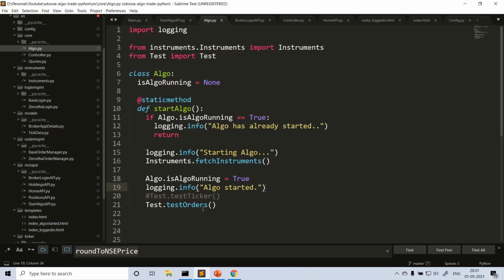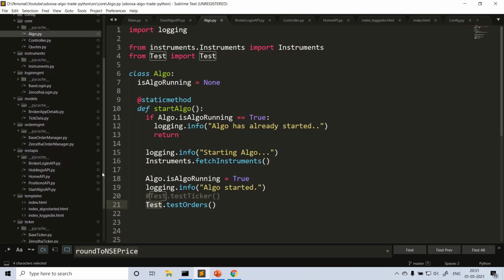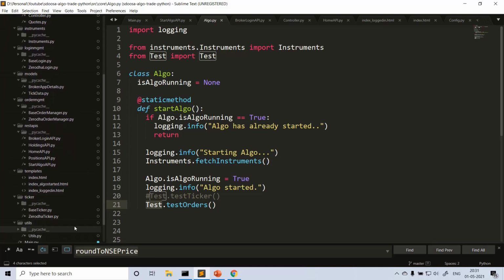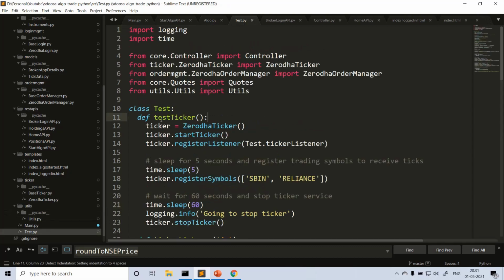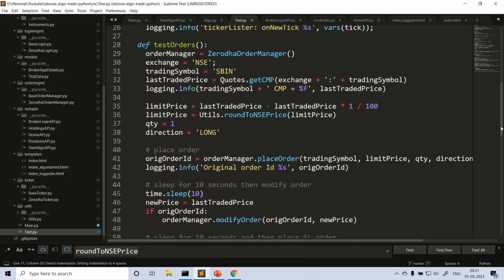And here in this case, since we are actually not implementing any strategy here, after the algo what should run, I am just doing some test functionalities here. Here test ticker or test order. This is a test file I wrote outside of all the modules. Here if you can find this test.py. Okay, test.py. Here what is the test ticker or, let's say, test orders.